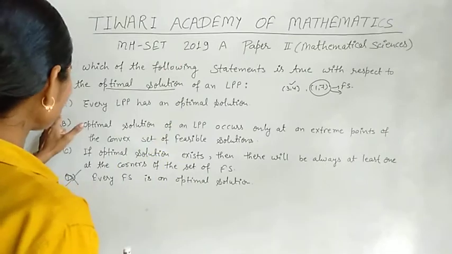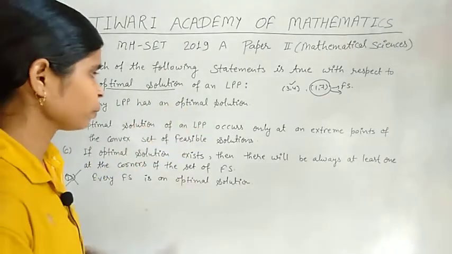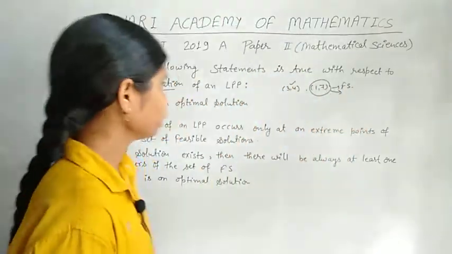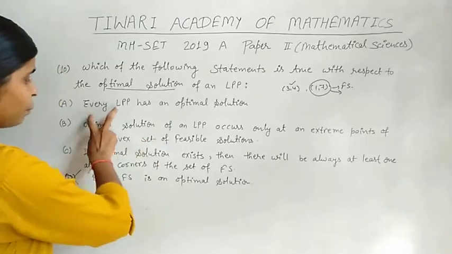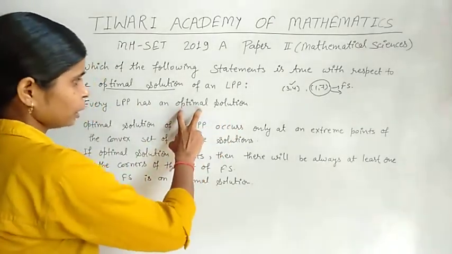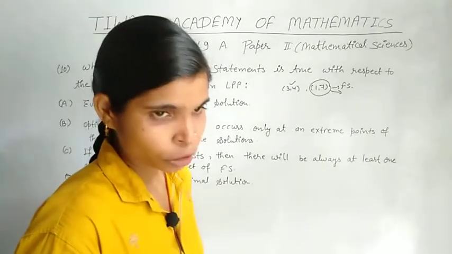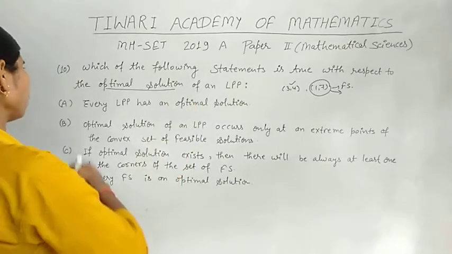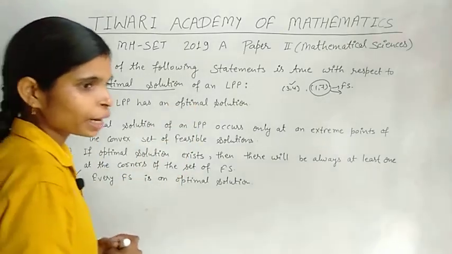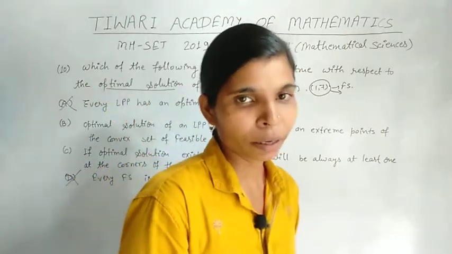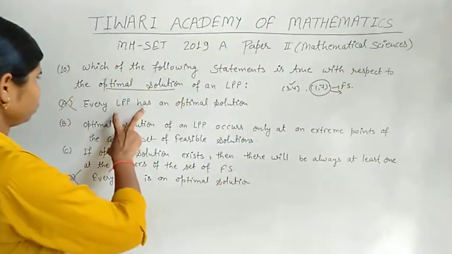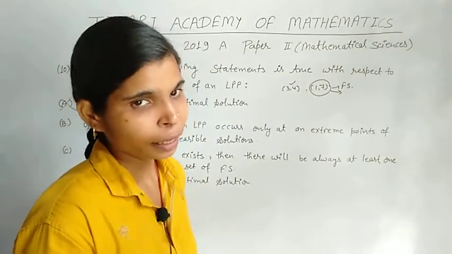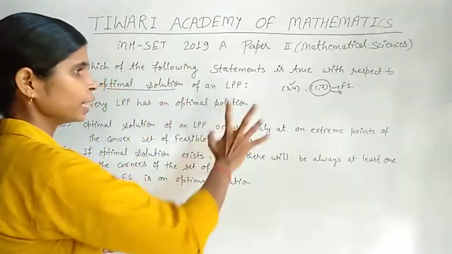Okay. Option A told every LPP has an optimal solution. Let us suppose that the given LPP has an unbounded solution. Then it has no optimal solution. So option A is also a wrong option, because I have a counter example. By this counter example, if we take the given LPP as unbounded, option A is eliminated.